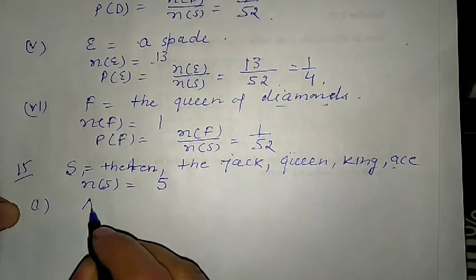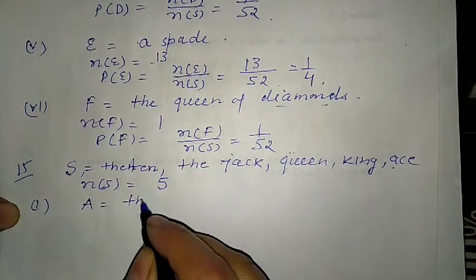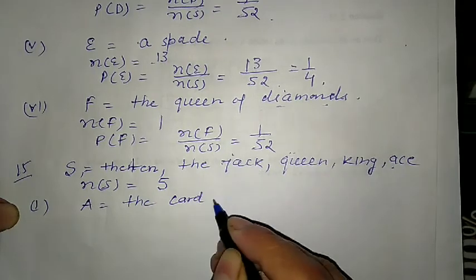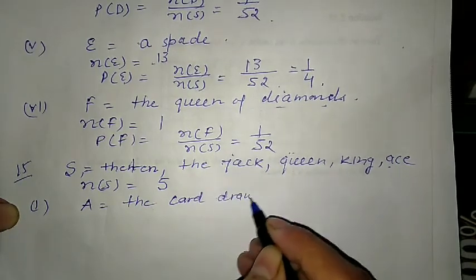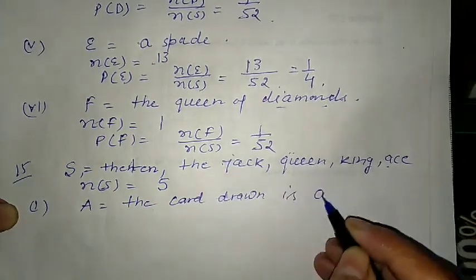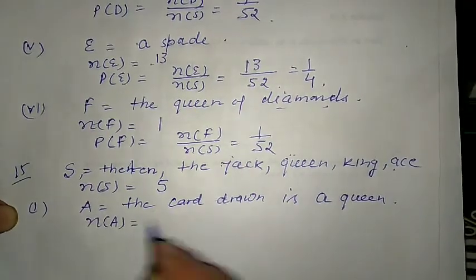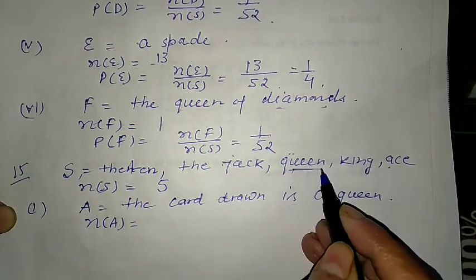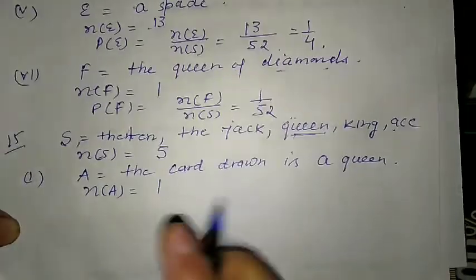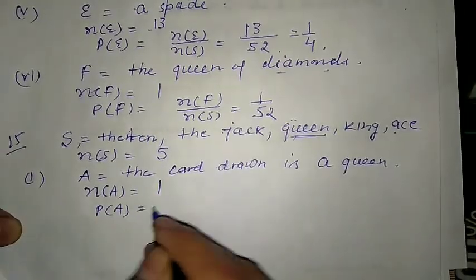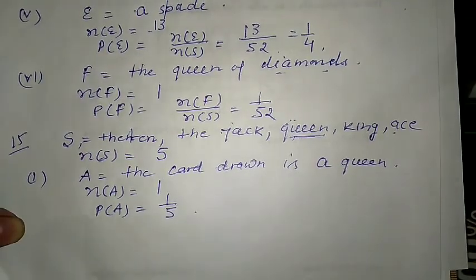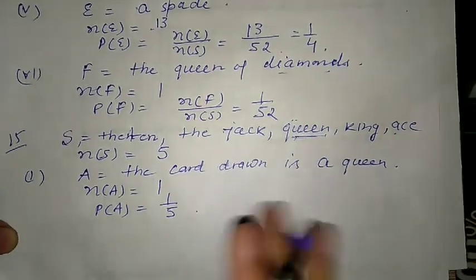Now in the first part, it is given one card is picked up at random. What is the probability the card drawn is a queen? So we will take here A as the card drawn is a queen. So number of A, how many queens are we having here? Only one queen, so 1. So what is the probability of A? Probability of A is 1 upon 5. Got it?